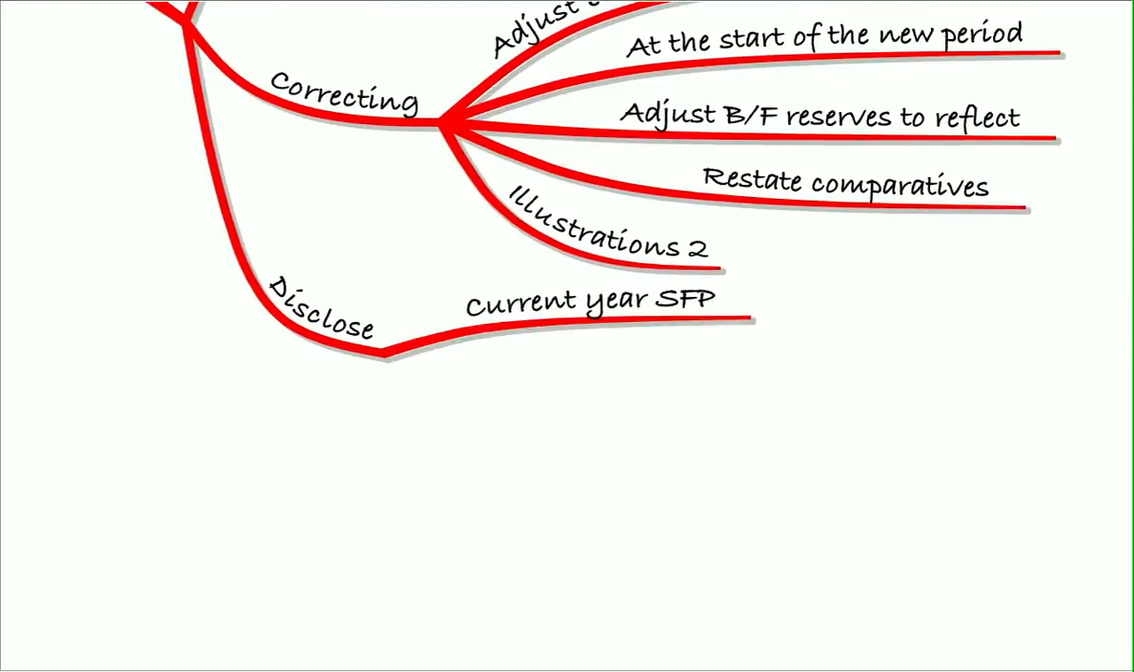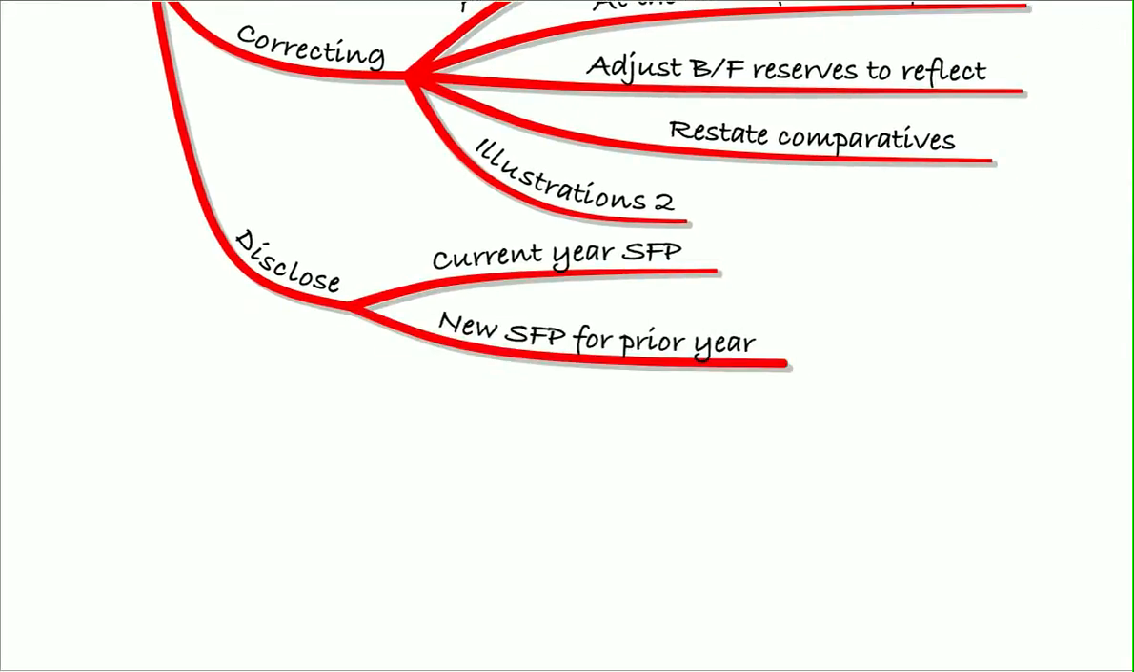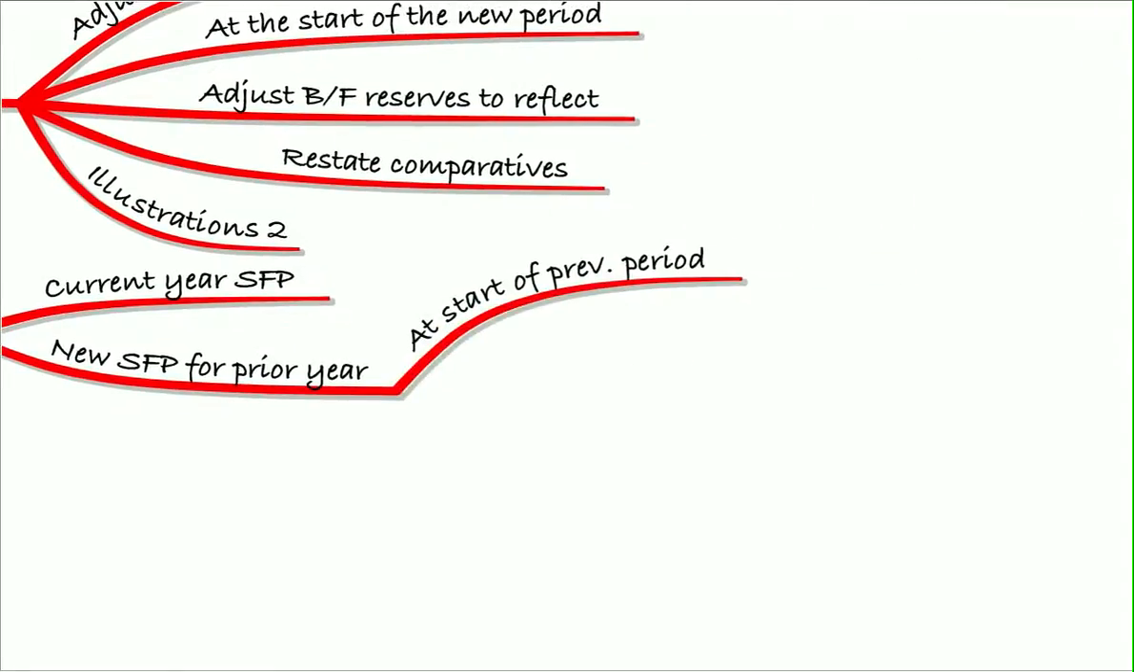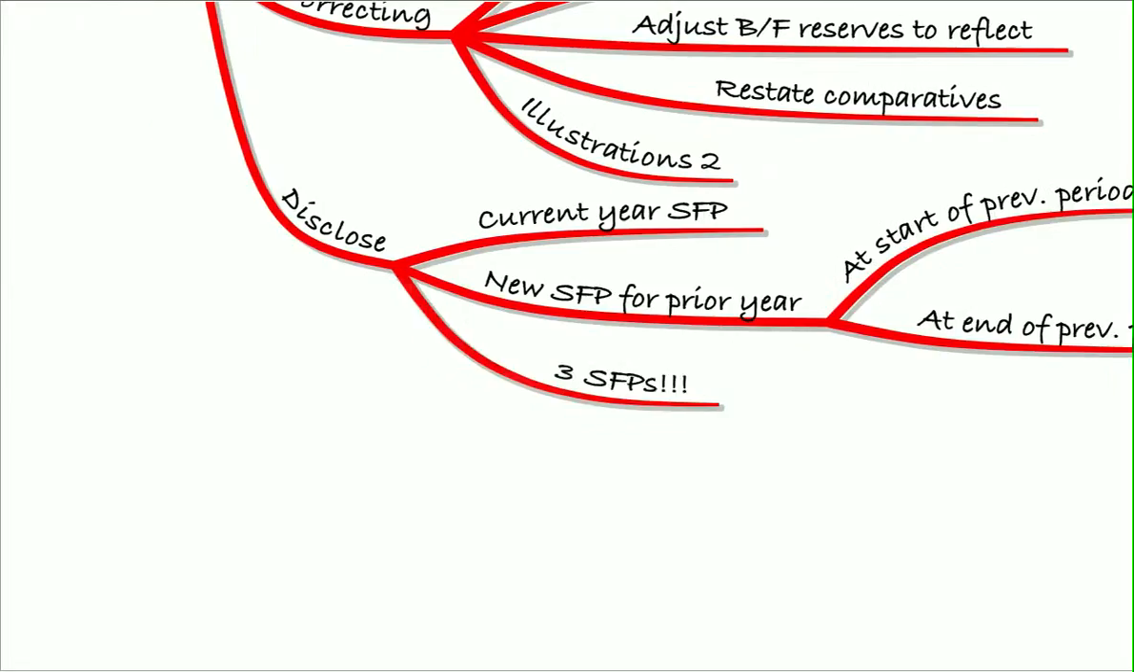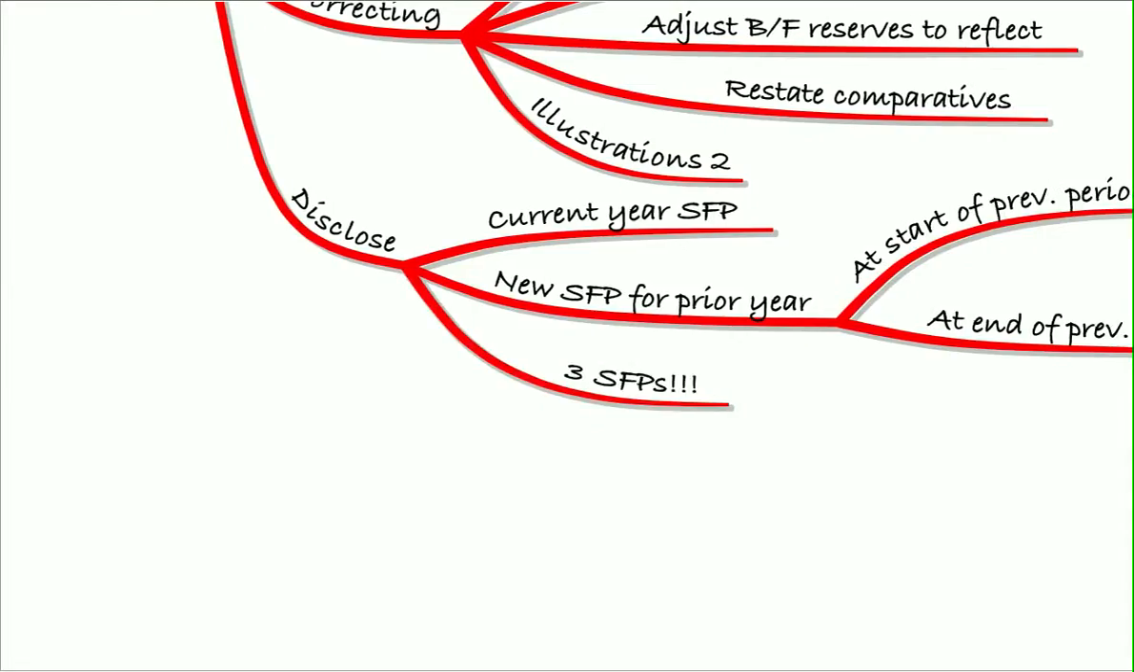Disclosures on this, well, when we've done this, we need to disclose a current year statement of financial position. We also need to disclose a new statement of financial position for the prior year, both at the start of the prior year and at the end of the prior year. So we need to disclose 3 statement of financial positions. So do be aware of that.